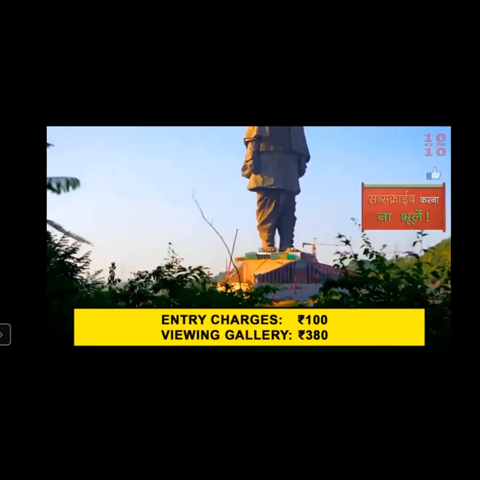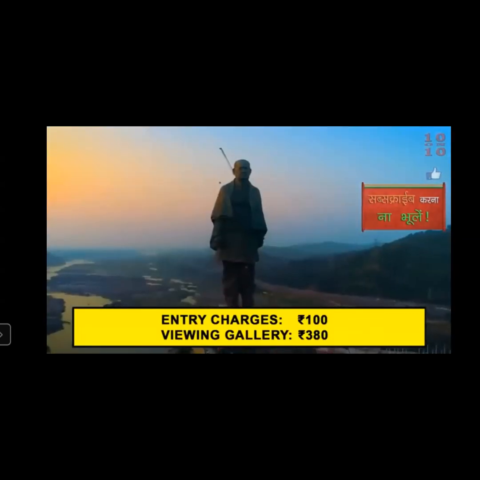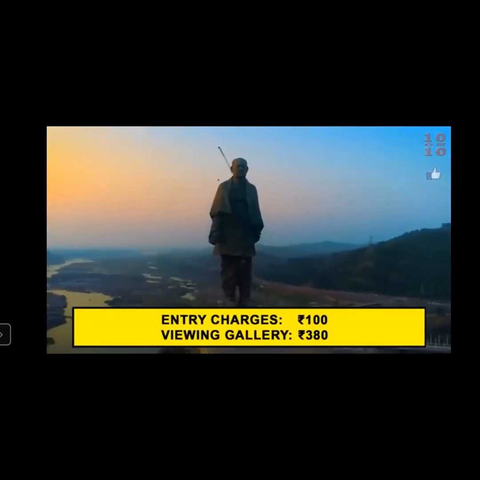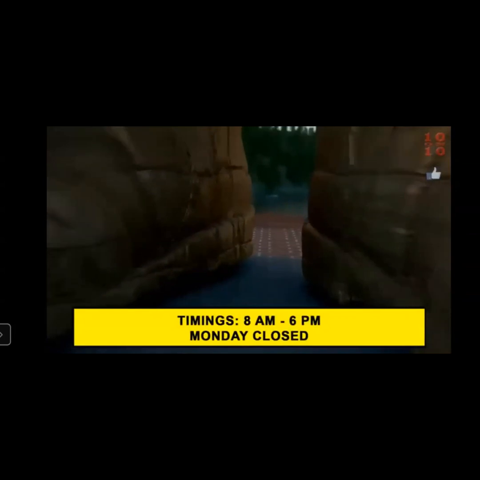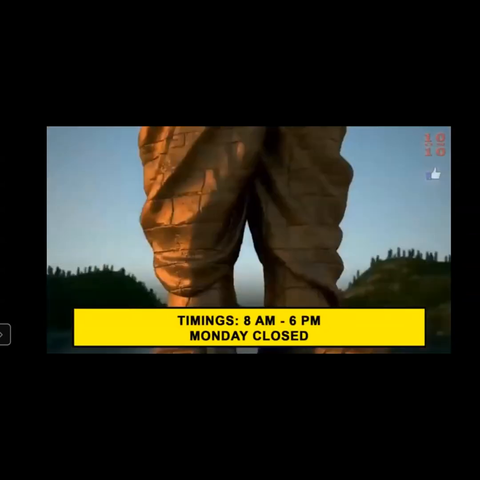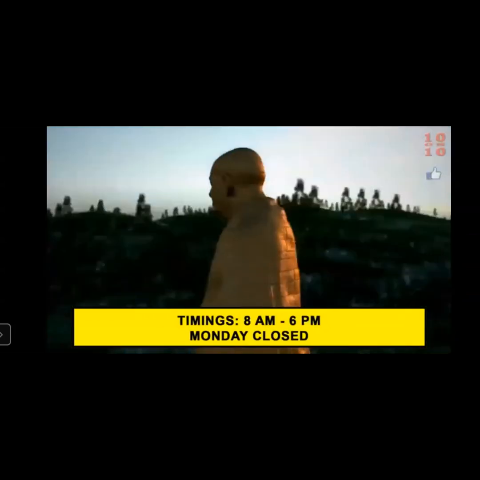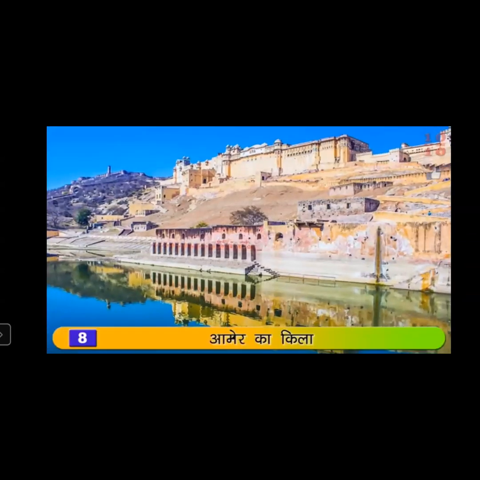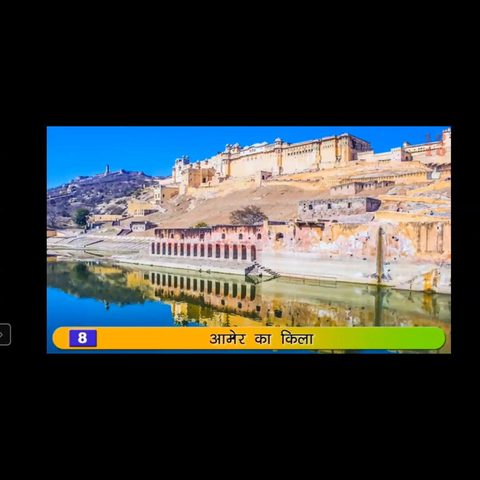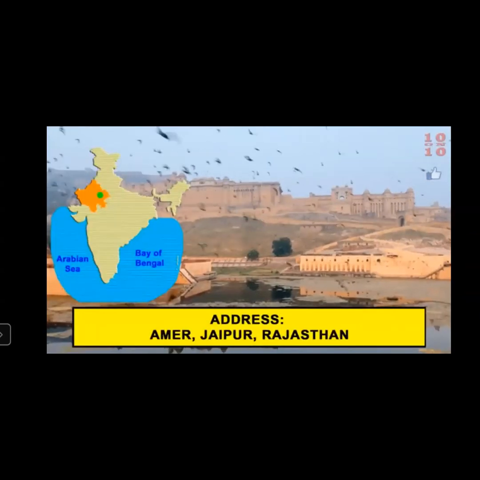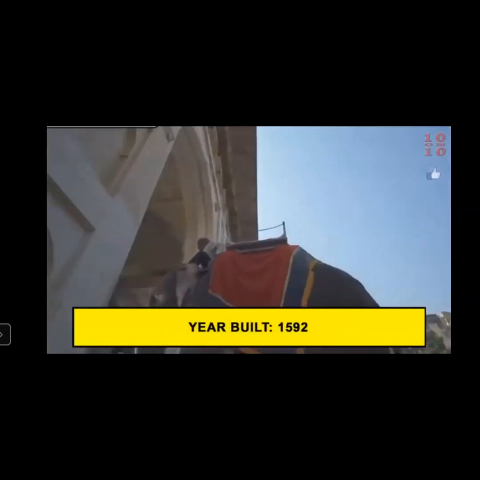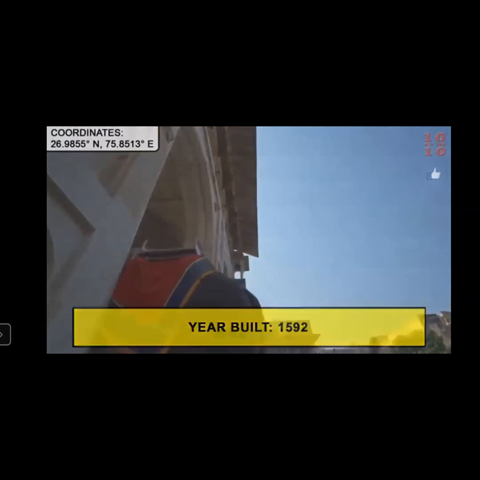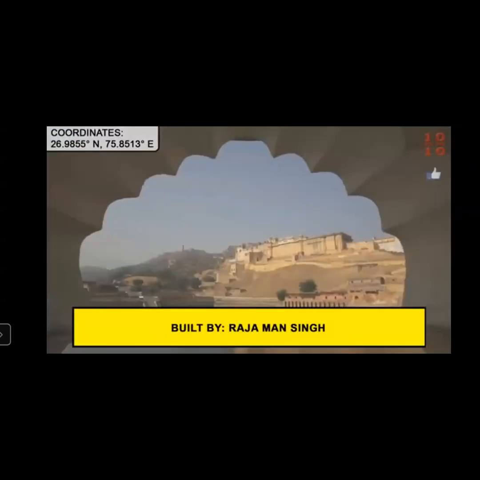You can see the entry tickets also if you want to go to this Statue of Unity that is in Gujarat, Kevadia, and see the timings also, 8 to 6 p.m. Monday it is closed. Then number 8 is Amer Fort. Now Amer Fort is in Jaipur, Rajasthan. It's a beautiful fort built in the year 1592, built by Raja Man Singh.